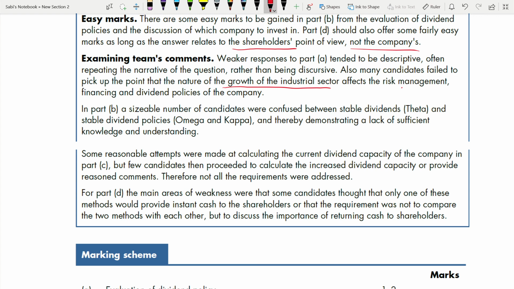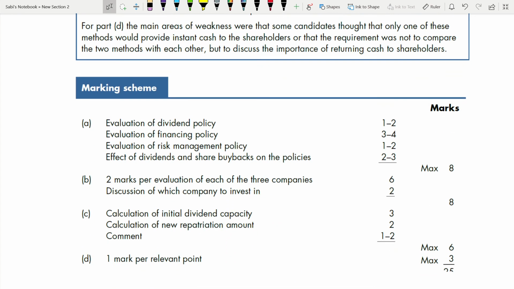So this is how the marking scheme has been given. Explanation of dividend policy, 1 to 2 marks. Explanation of financing policies, 3 to 4 marks. You see why it is more? Mostly when you compare your dividend, finance, and risk management, most of the marks is for the financing policies, because there you have a lot to discuss. We talked about pecking order theory, external debt, and how it will change the financial risk. It has more things to talk about. The more points you have under one policy, the more points you will get. It's not equal marks. Risk management is 1 to 2 again.